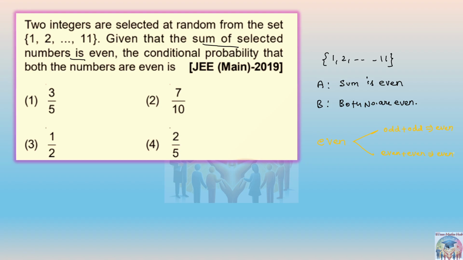If you add odd plus even, that will give you an odd number, so we cannot select that. So if we want the condition odd plus odd, can you tell me, out of the 11 numbers 1 to 11, how many numbers can be selected? That means we are selecting the odd numbers only.